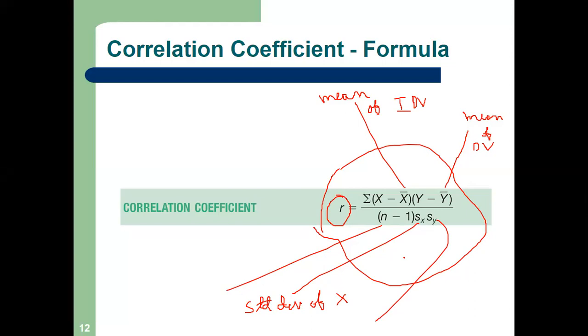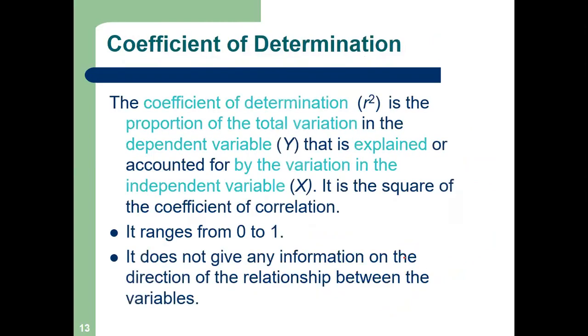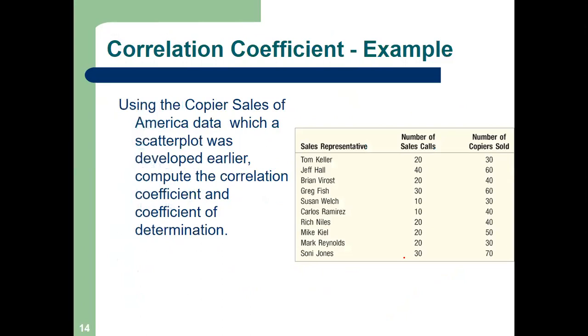Okay, so let us do one problem. Can we do one problem? Simple. We need to calculate R only. Let us start with a simple problem in correlation. Can you see the data?